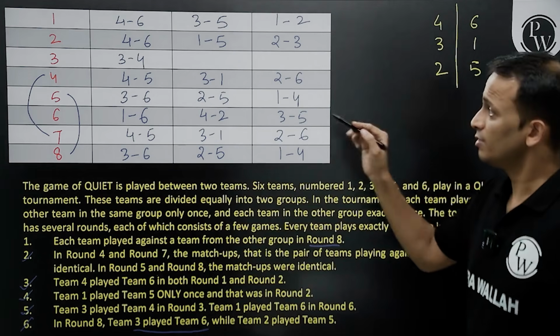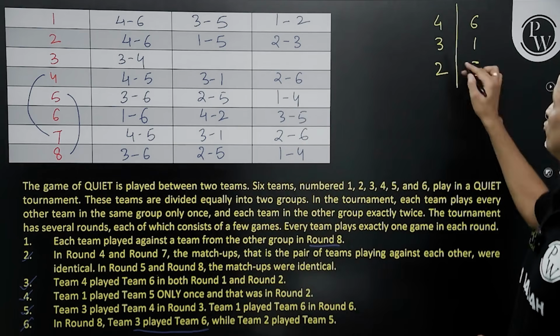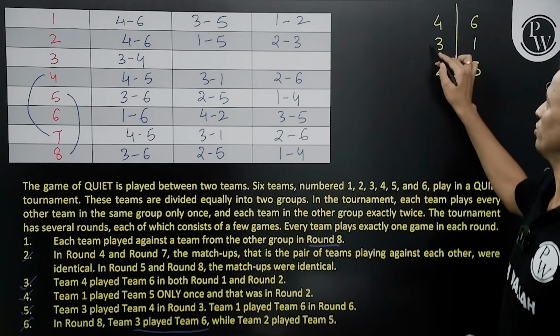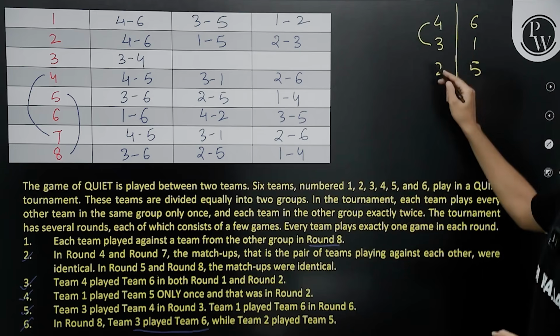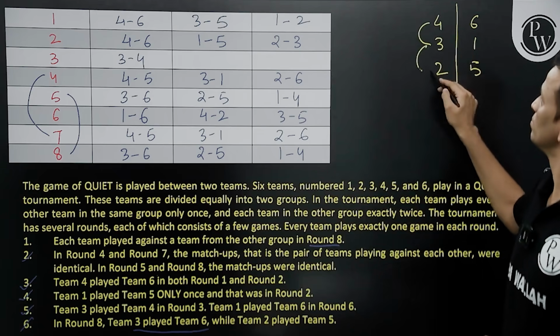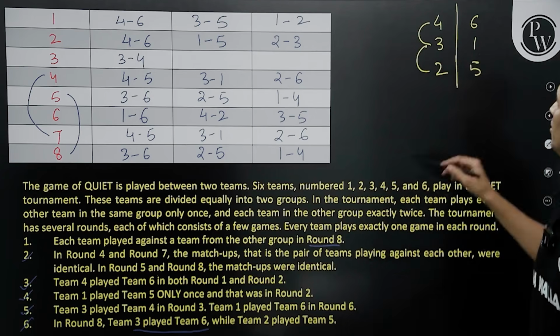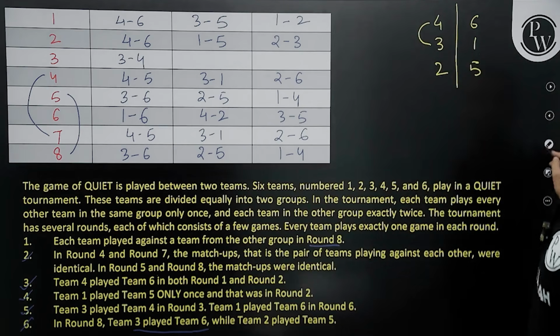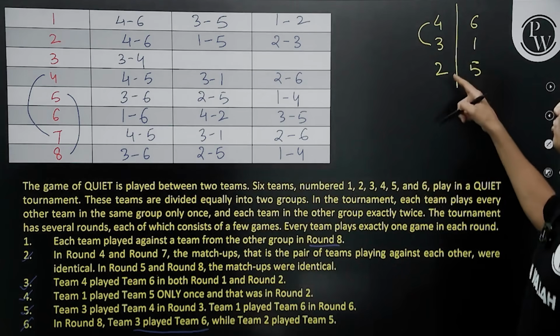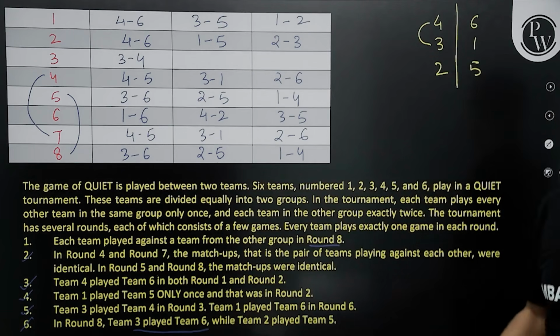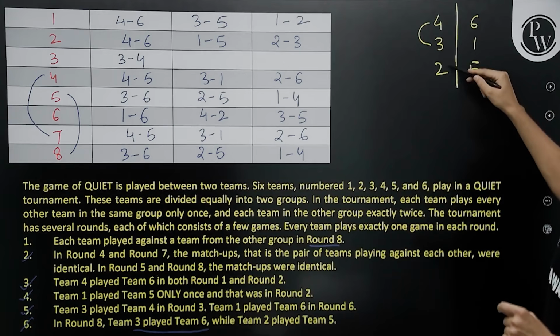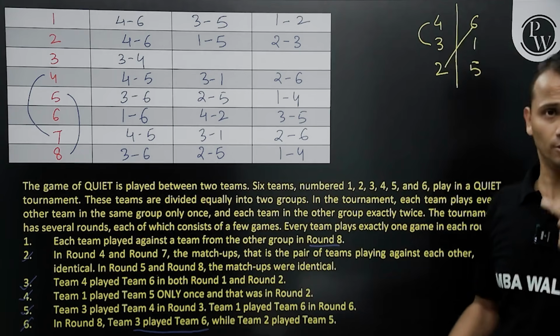So round 3, 3 and 4, these two teams have played. 3 and 4 have played. So this match has already happened. 3 has already played with 2. Okay, 1-1 matches done. Now the matches left are between teams 2, 6, 1 and 5. Now 2 will play with 6. How many matches? 2 matches.